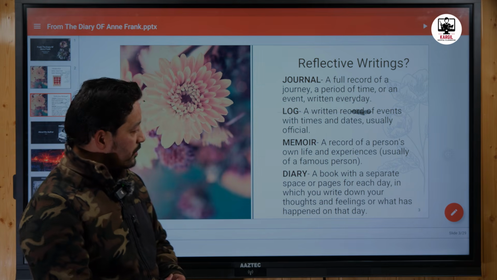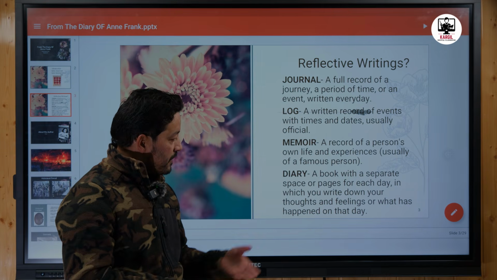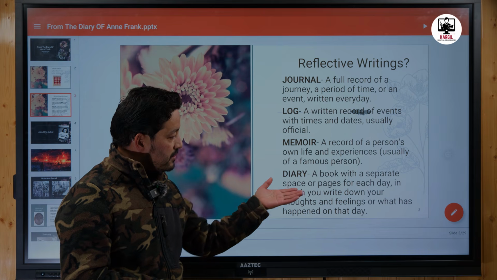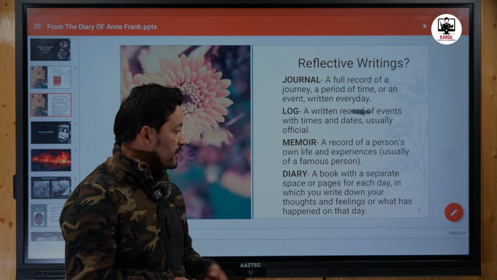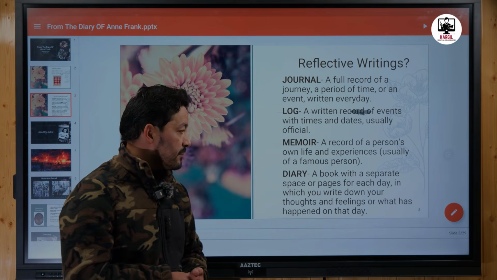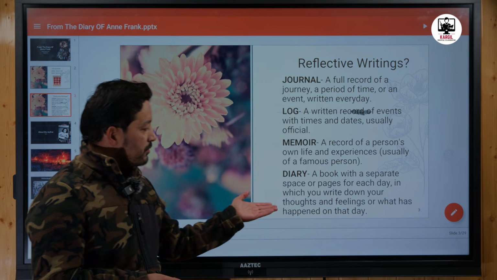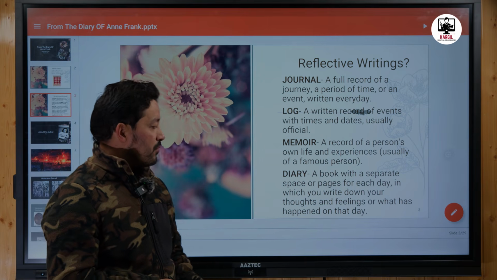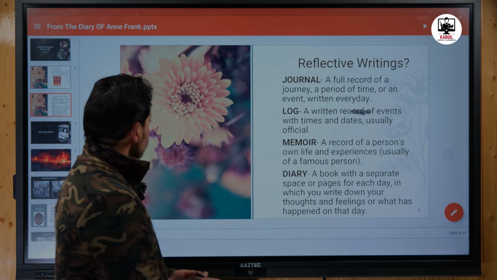Now, as we are going through the diary of Anne Frank, what is a diary? A diary is a book with a separate space or pages for each day, in which you write down your thoughts and feelings or what has happened on that day.